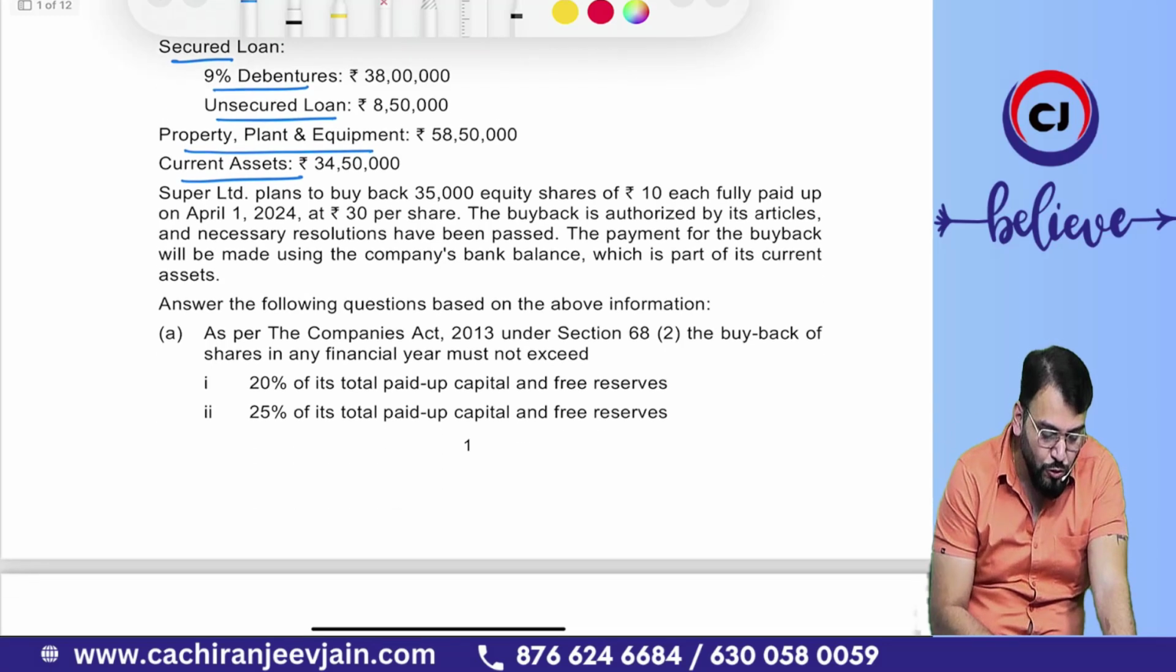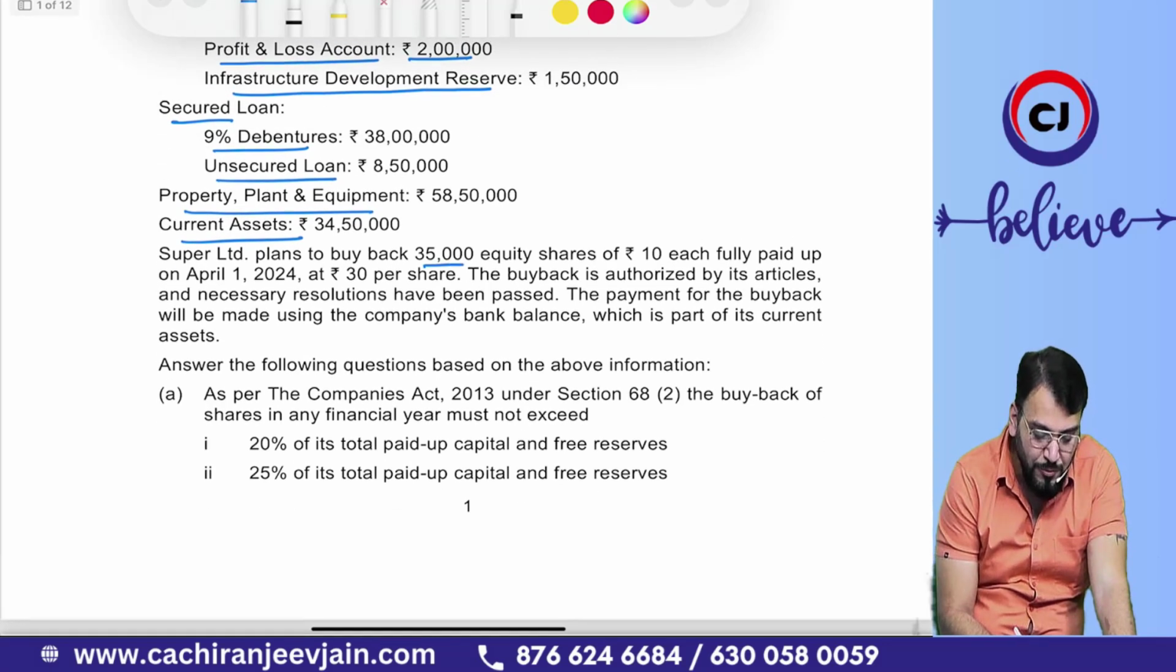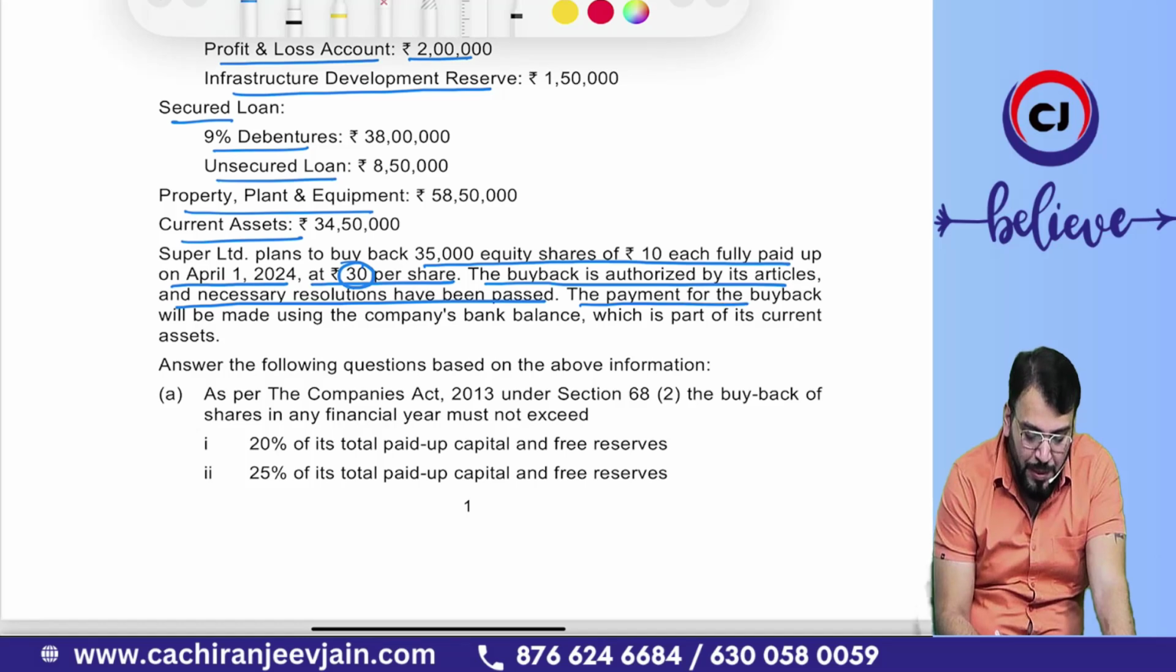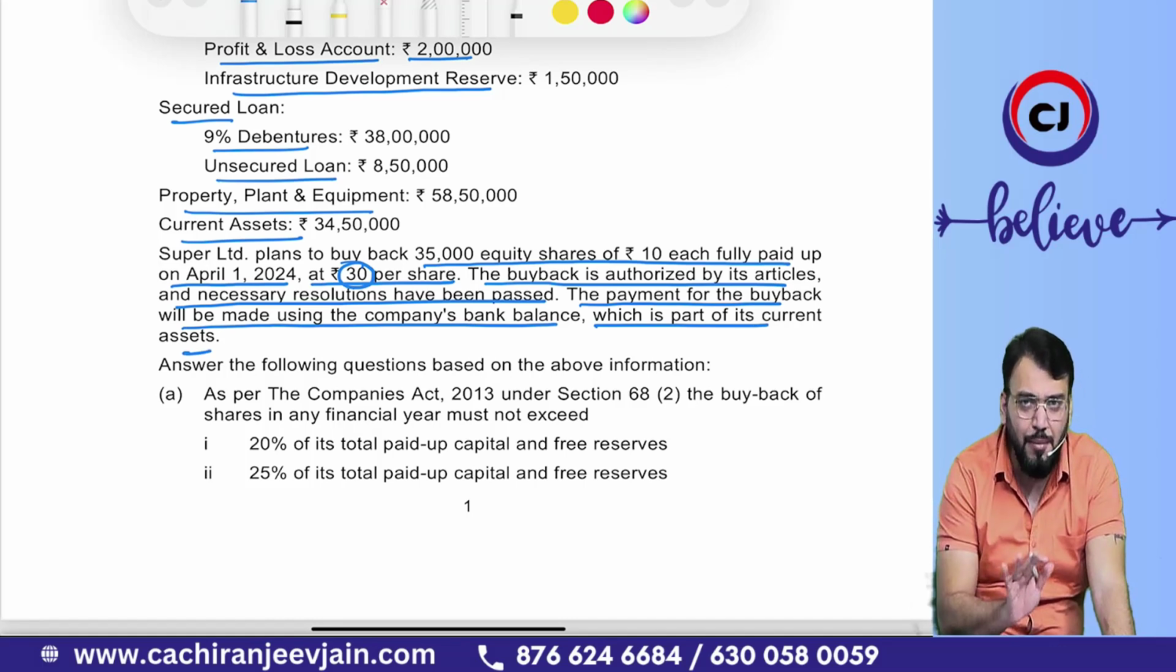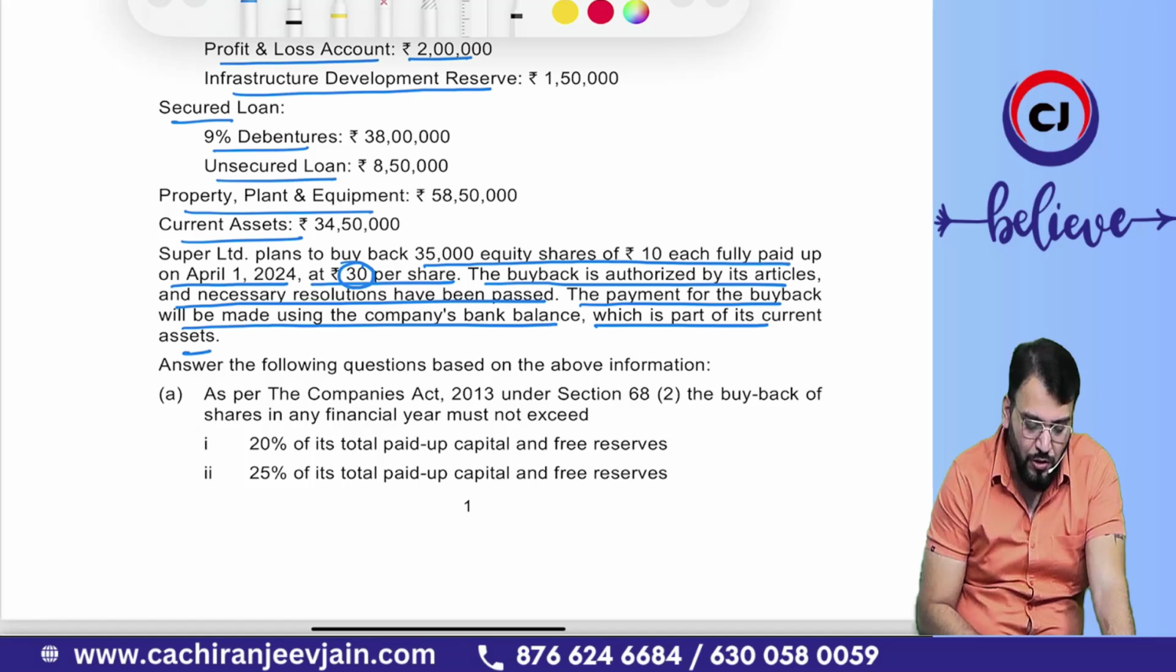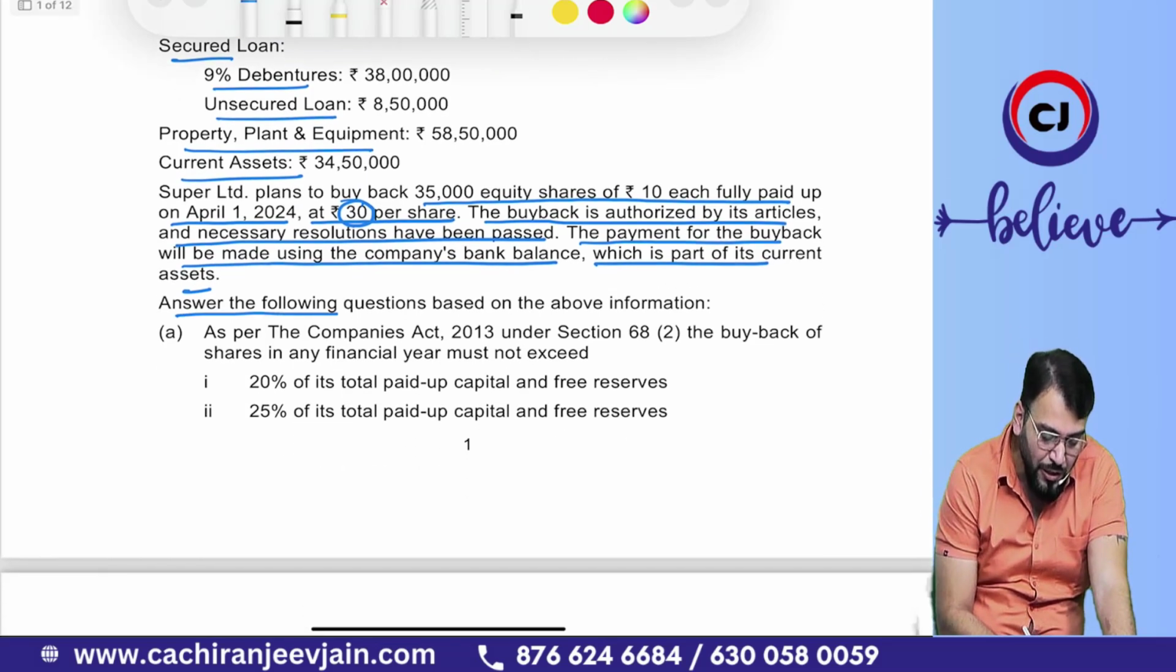Super Limited plans to buy back 35,000 equity shares of rupees 10 each fully paid up on 1st April 2024 at rupees 30 per share. This becomes the buyback price. The buyback is authorized by its articles and the necessary resolutions have been passed. The payment for the buyback will be made using the company's bank balance, which is a part of its current asset. They are saying we have a huge bank balance, don't worry about that. Answer the following questions based on the above information.